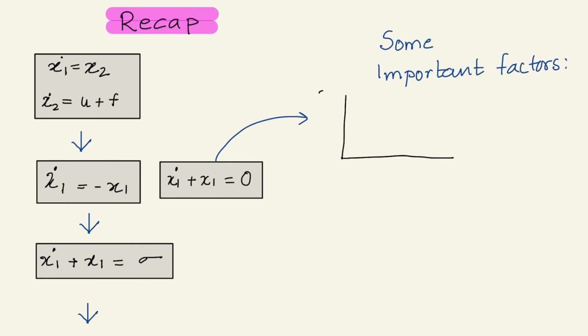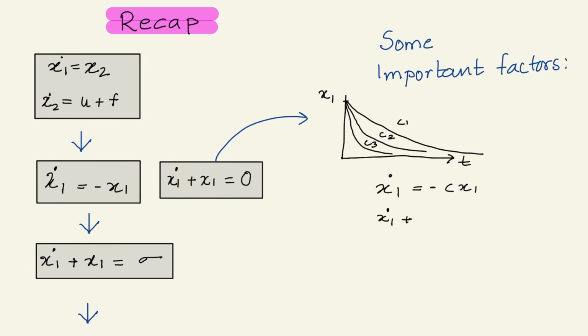It is like deducting a larger part from the initial value if we have a larger c. So with this c, we can control the slope of the decay initially. So this should have been added in the derivation. Thus sigma becomes x1 dot plus c x1.